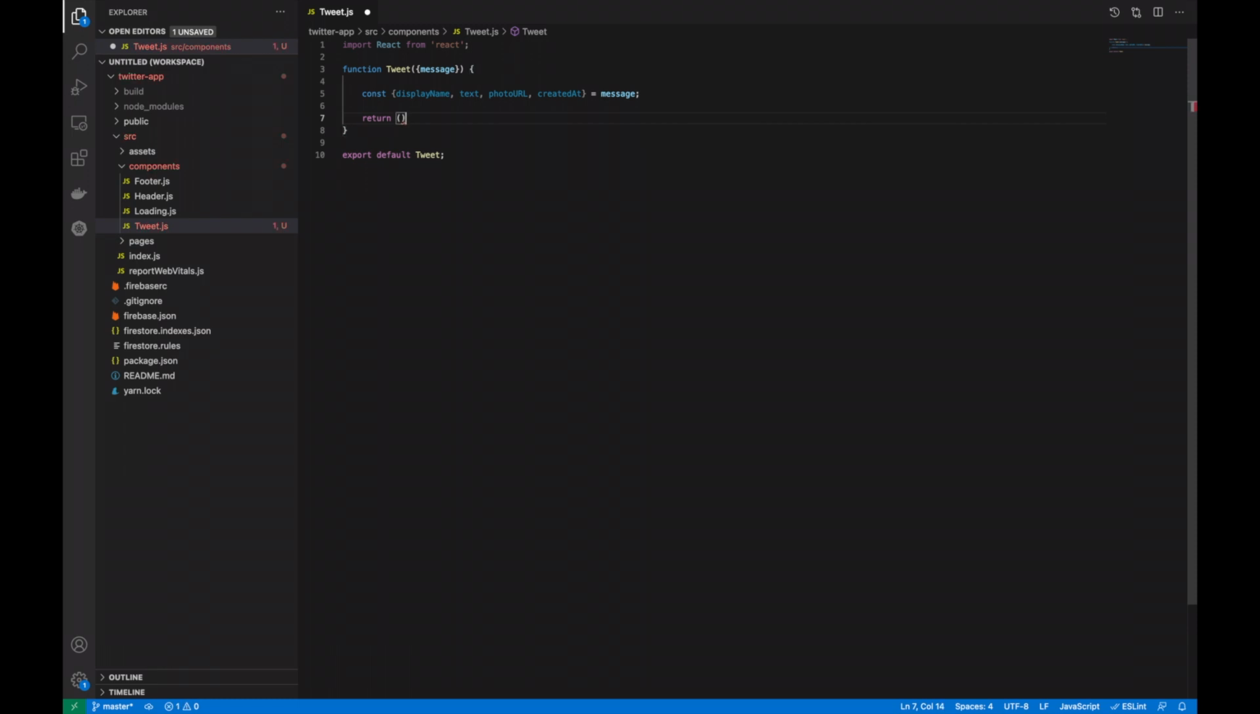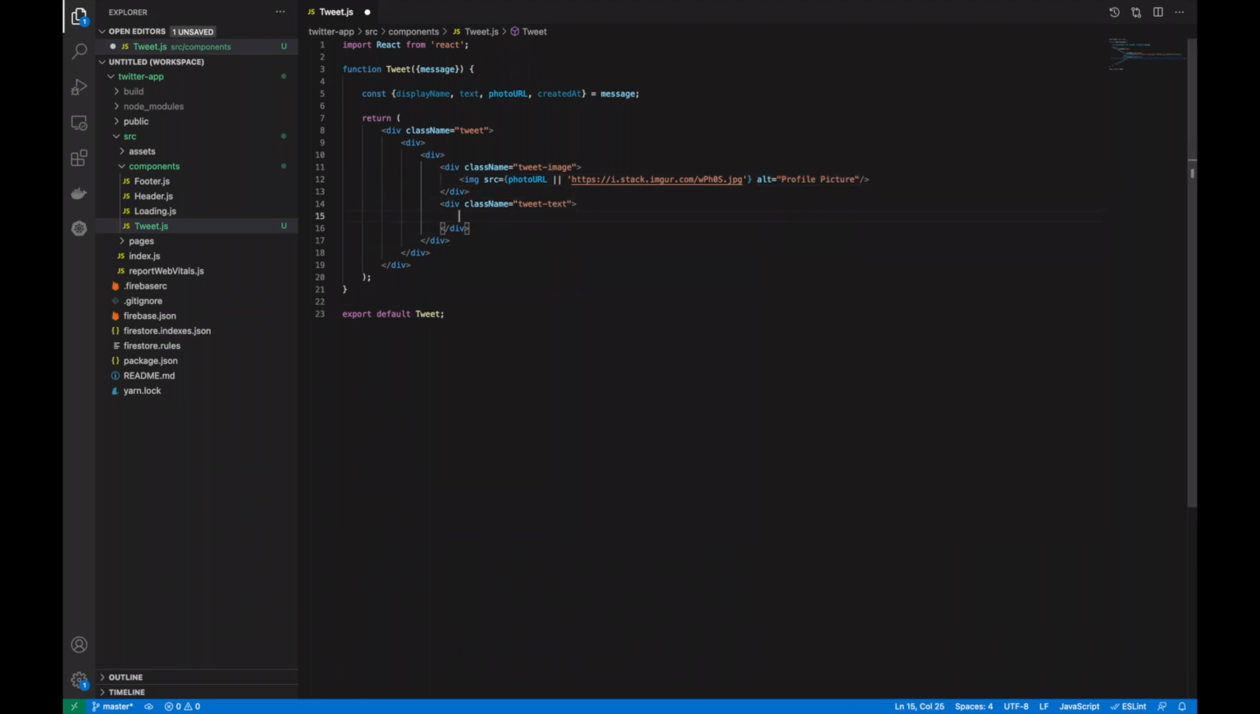Then return a div with the class name tweet, with 2 more divs inside of that, and then a third div with the class name tweet image, and then an image with the source coming from the photo URL or a URL to an image on the internet. Then another div with the class name tweet text with a paragraph pulling the text, and then a h6 with the display name or unknown.